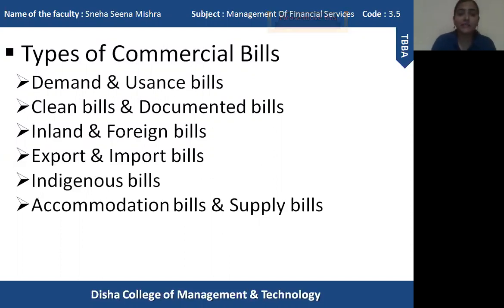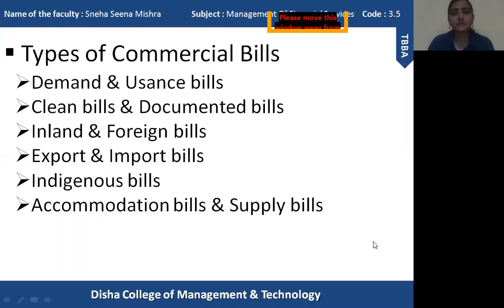But in case of clean bills, there are no documents attached to the bills. So here is also a difference between clean bills and documented bills. Clean bills do not have any documents attached to them, like any kind of receipt, but documented bills have certain kinds of documents or receipts attached to them.